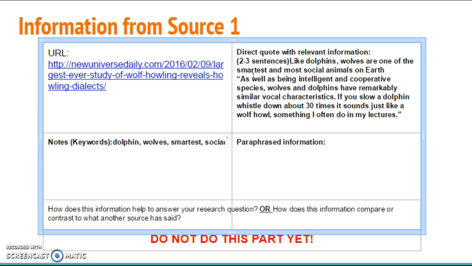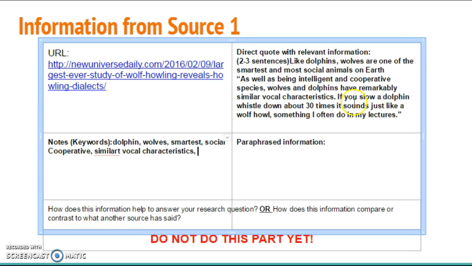All right, looking on to my next sentence, it says being intelligent and cooperative. Well, cooperative is a new word, so I'm going to put that in there. So I'm going to put cooperative. Cooperative helps if I can spell. And going on, similar vocal characteristics. I'm going to use that whole phrase. I think it's very important. So I'm going to put similar vocal characteristics. Very good. I think that's a really key phrase.